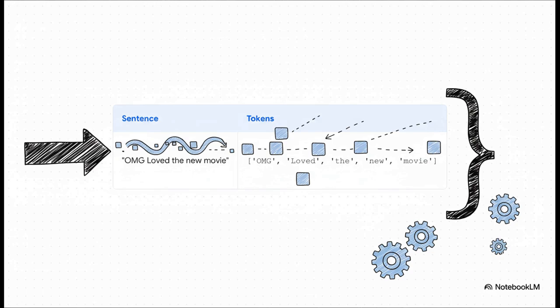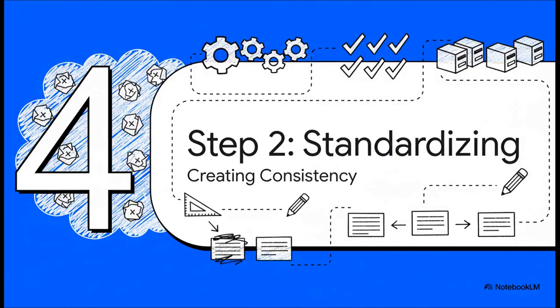This format is absolutely crucial because it lets the computer work with our text one piece at a time, which is exactly what it needs to do for all the next steps. Okay, so we've done the first pass. We've thrown out the clutter. Now it's time to get a little more organized. This phase is all about making sure everything is consistent and standardized.